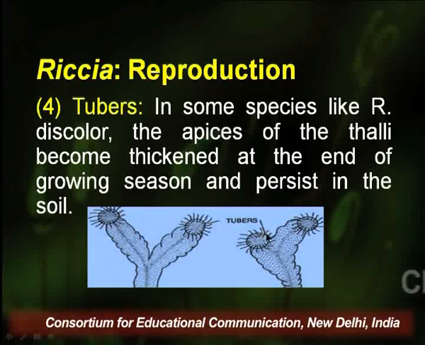Upon reaching a favorable condition, the hygroscopic outer multi-layered protective cells retain water from the surroundings and the central apical cell starts germinating. In Riccia, under suitable environmental conditions, these tubers have the ability to develop into a complete plant. Thus, tubers are not only a means of perennation but also of vegetative multiplication.